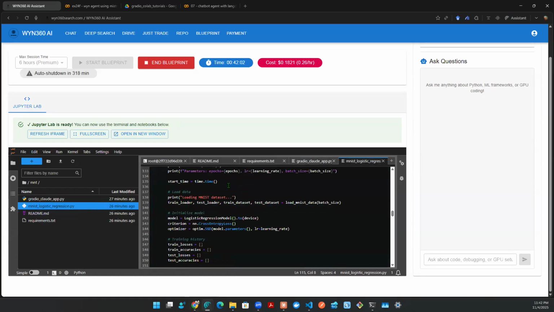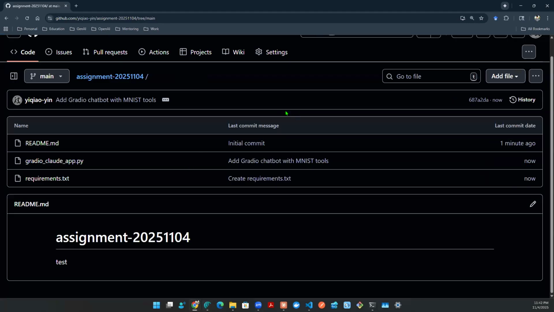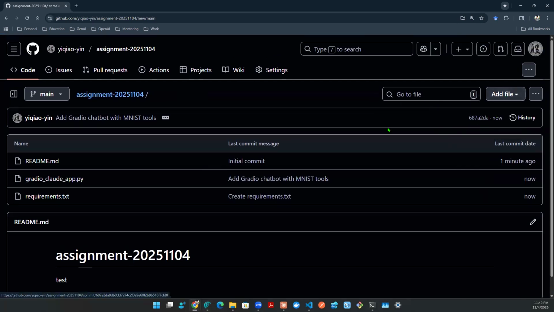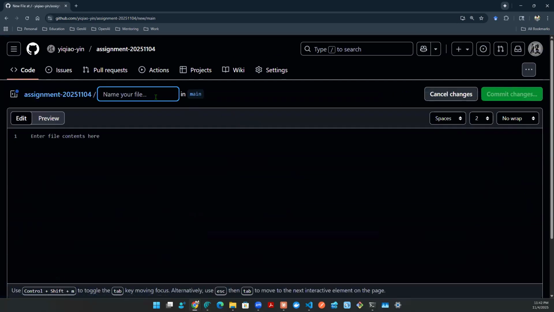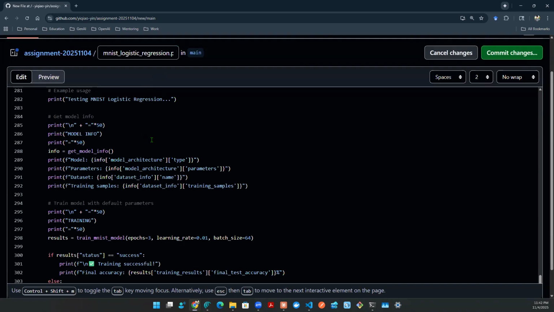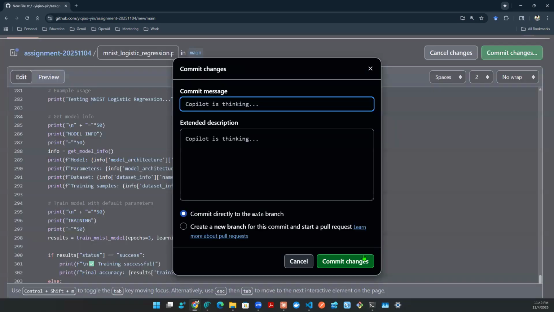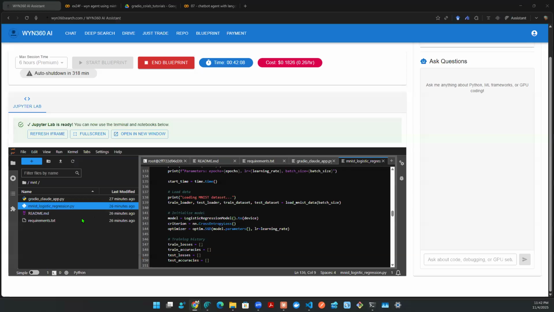Next is the helper script. Here we can copy the entire script. The name of the script is MNIST logistic regression. So here we say add file. We're gonna say MNIST_logistic_regression.py. Gonna put the files here, say commit. Great. You're good to go.